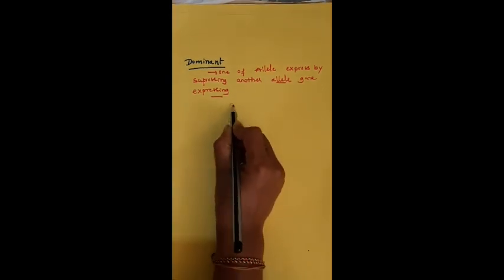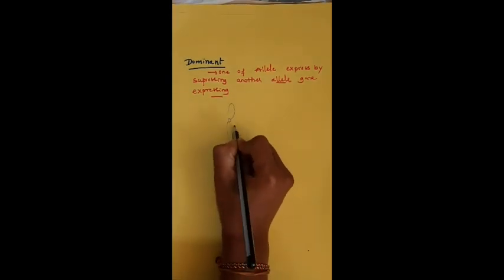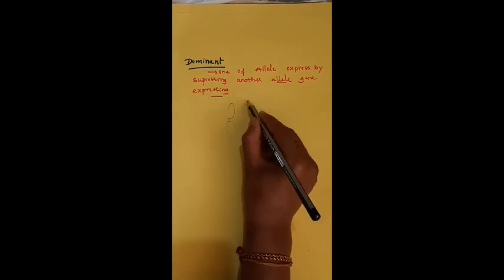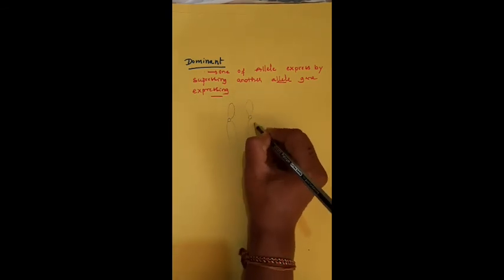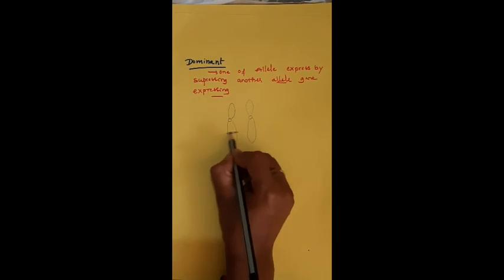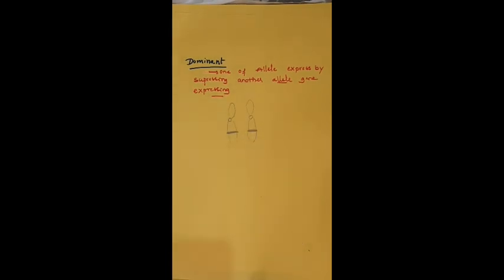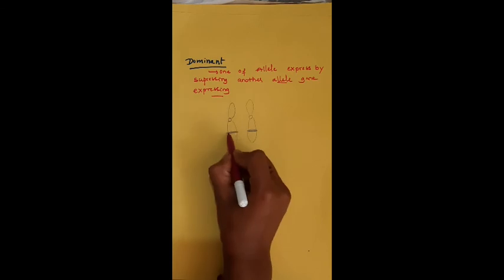Usually, as I told, alleles are the pair of genes which are present on the homologous chromosomes. Taking the brown color eye and black color eye example, those are the alleles which are present on the same locus on the homologous chromosomes.